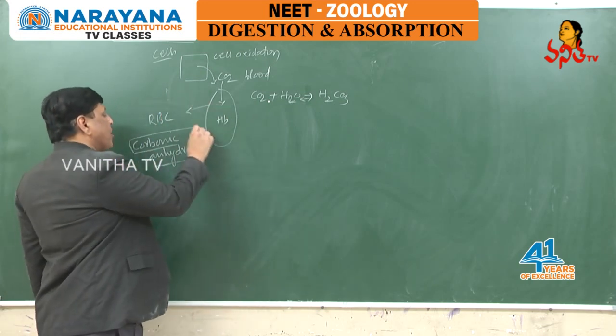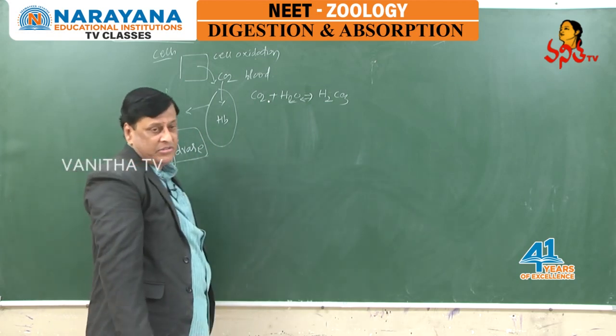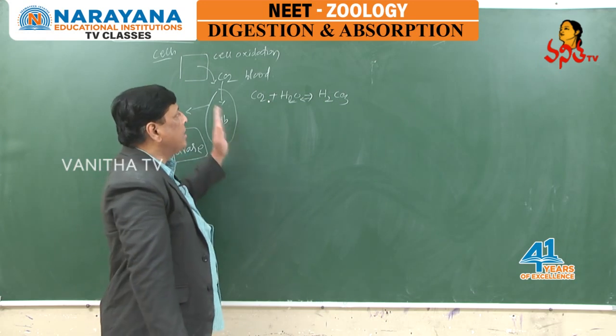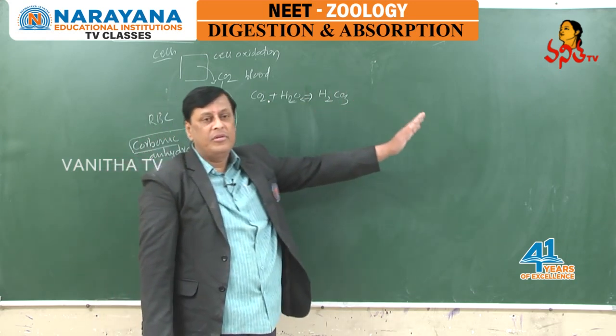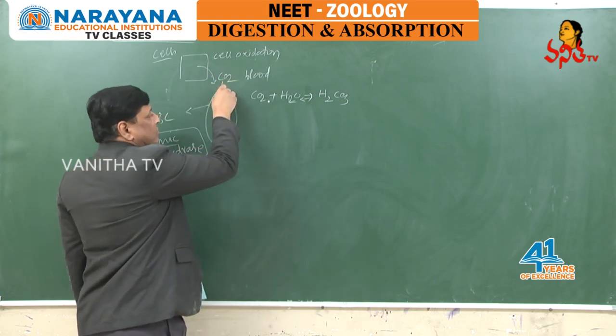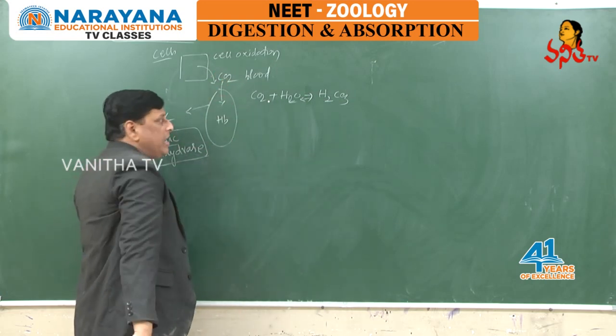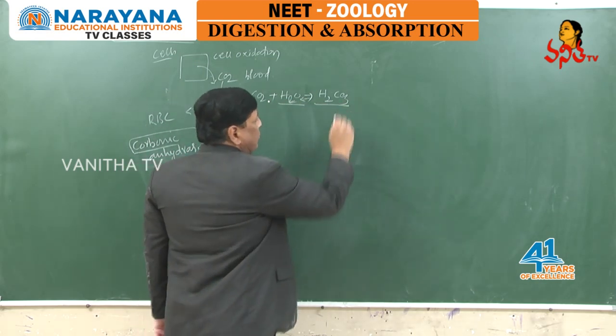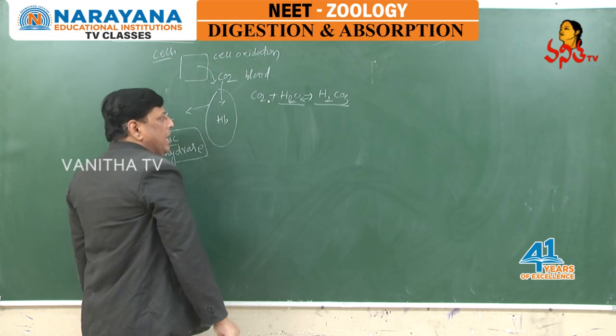Under the influence of this carbonic anhydrase, the chemical reactions occur with respect to the transport of carbon dioxide. The CO2 released from the cell enters into the RBC, dissolves in the plasma, or rather to say water, and turns into carbonic acid.